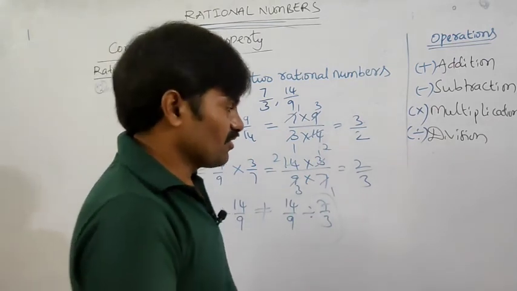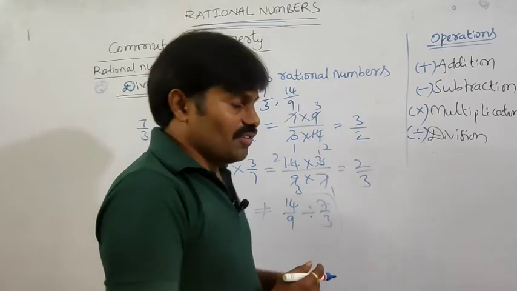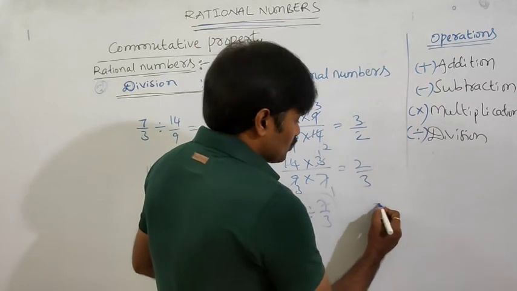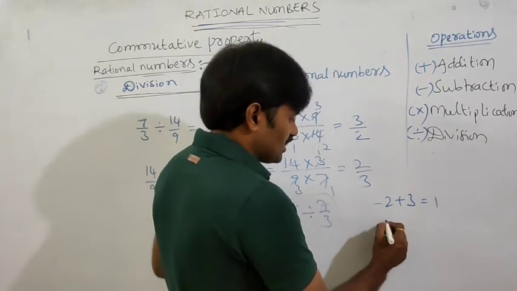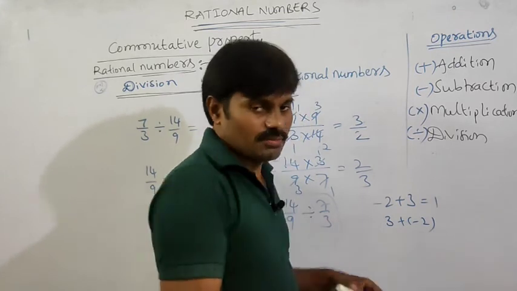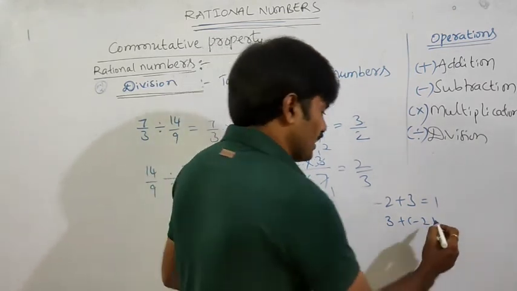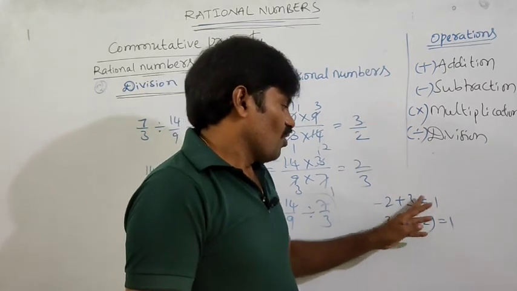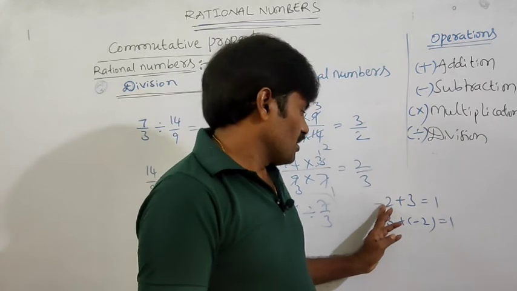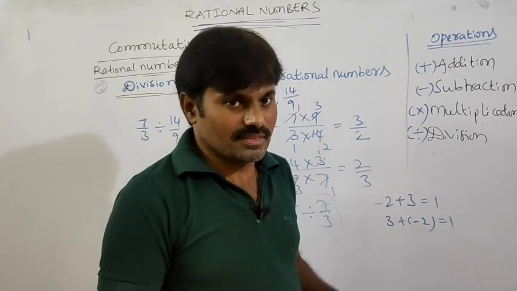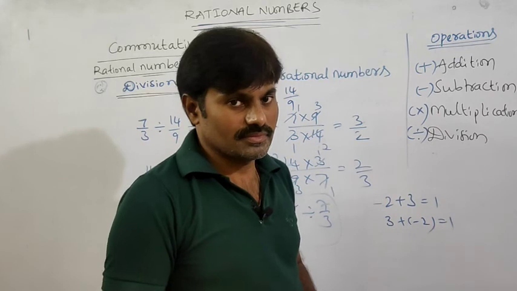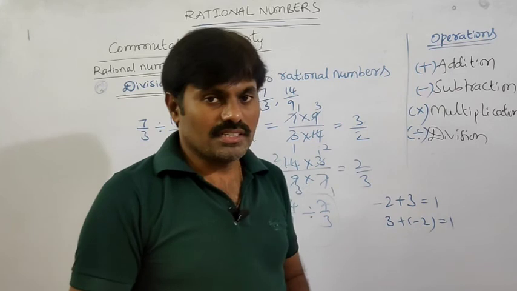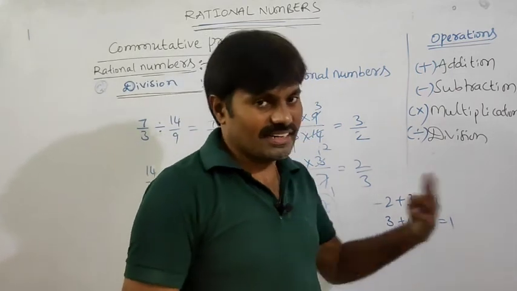In the case of addition, in the previous example, we got the result like this. For example, minus 2 plus 3, we got 1. In the next question also, if they give 3 plus minus 2, no need to simplify. Okay, no need to take time, just blindly you can write the answer. Yes, because we know that all integers satisfy the commutative property under addition. That means addition is commutative in the case of integers. So no need to simplify, we can write directly.